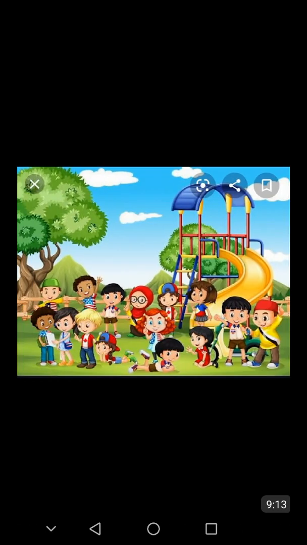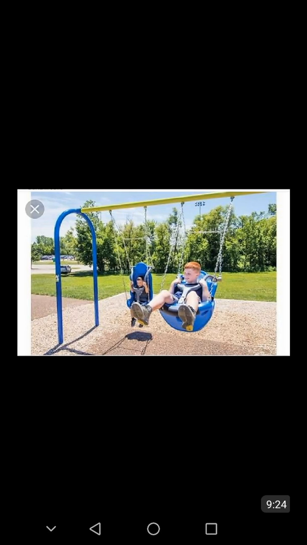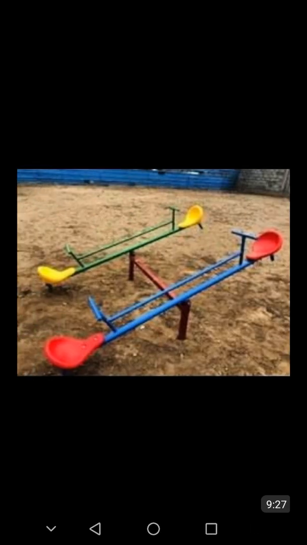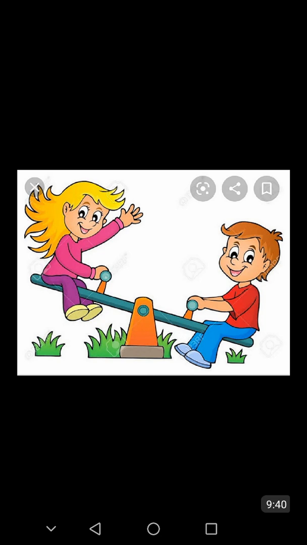Okay, students, after reciting this rhyme, now, students, you go to the park with your parents and see each and everything like swings, trees, seesaw, all these things. Okay, and after that, tell your parents about what you like the most in the park. Like if you like seesaw, then tell your parents about this.